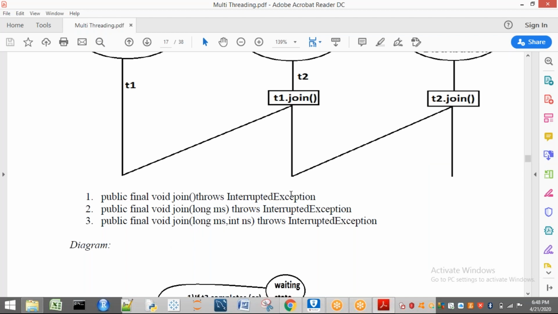Every one of these methods throws InterruptedException. What is meant by InterruptedException? While we are in a sleeping or waiting state, if someone interrupts or disturbs us, then we are going to get an InterruptedException. Now here we have overloaded methods. What is the difference between these?